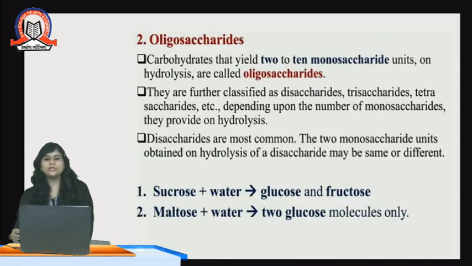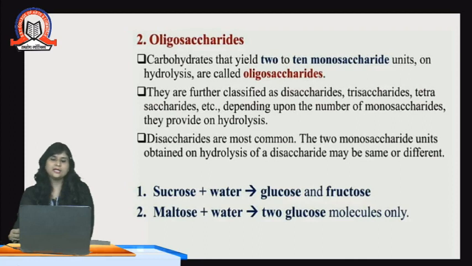Then the second one is oligosaccharide. Carbohydrates that yield 2 to 10 monosaccharide units on hydrolysis are called oligosaccharides. In monosaccharides we have seen that on hydrolysis the carbohydrates do not break further into smaller units, but here, when carbohydrates on hydrolysis break into smaller units and form 2 up to 10 monosaccharide units, they come under the category of oligosaccharides.